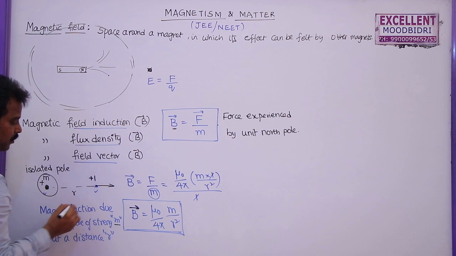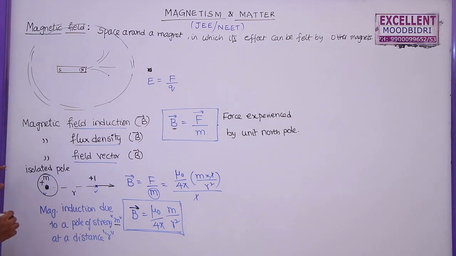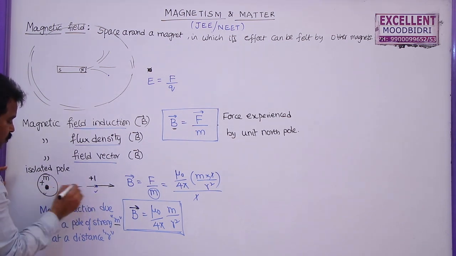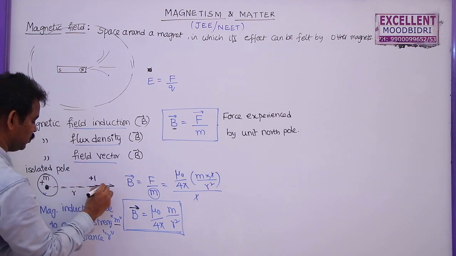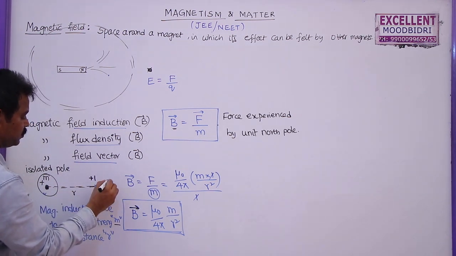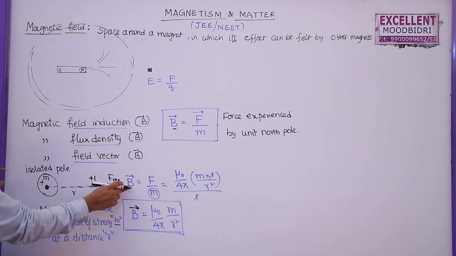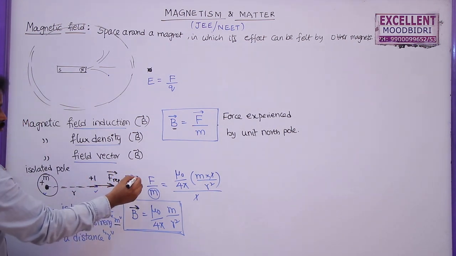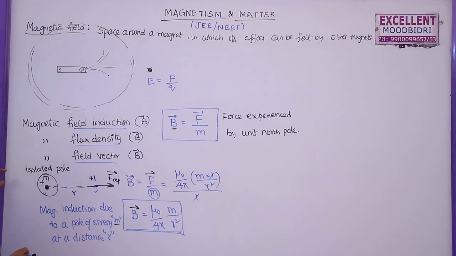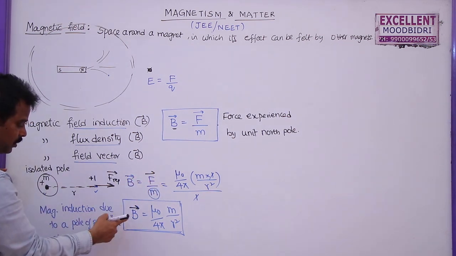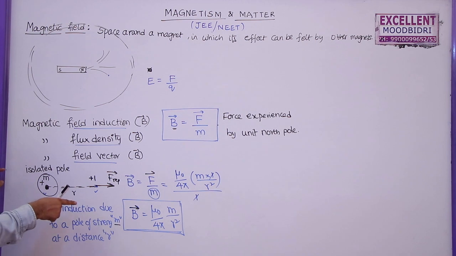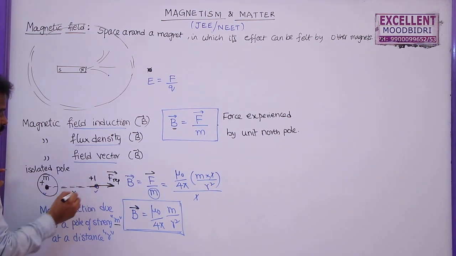The direction of repulsion always acts along the line joining the two poles. So if you join these two, this is the direction of the repulsive force, and the magnetic field induction also acts in the same direction as this force. Why? Because B bar is equal to F bar by m. So the direction of B bar is the direction of the force experienced by the unit pole which is placed here.